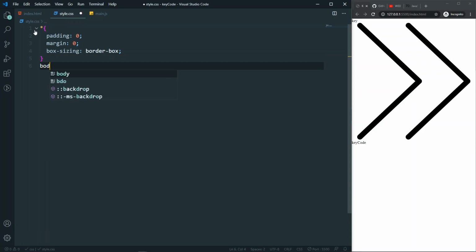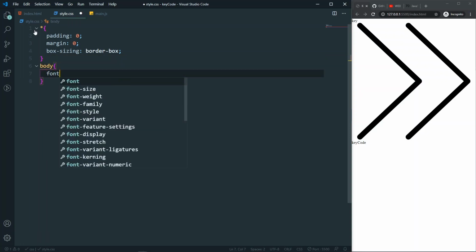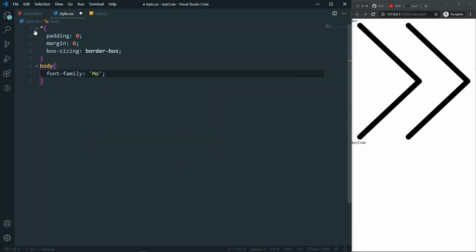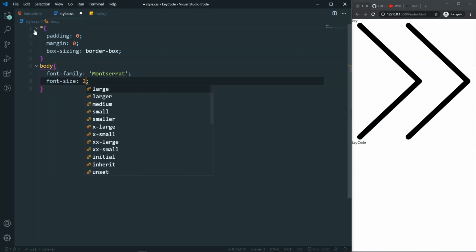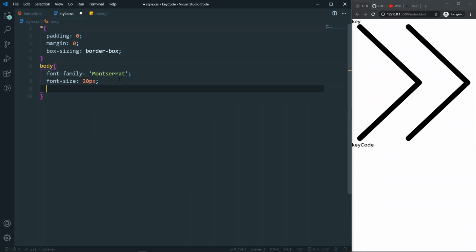So let's come to the body and say that font size will be, before that let's say that font family will be Montserrat. So Montserrat, and I already installed it in my PC, that's why I don't need to add it from fonts.google.com. So let's come to the font size and make it something like 20 pixel, and also let's say that background color will be nice blue.